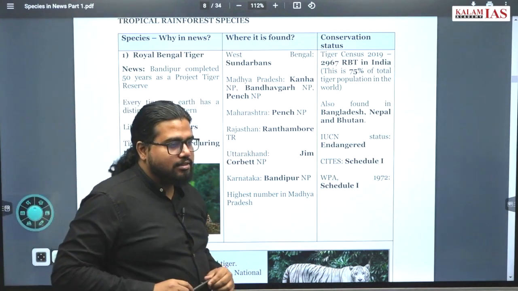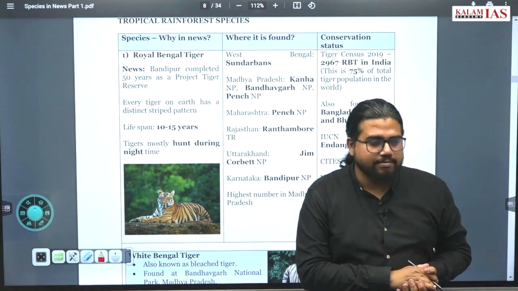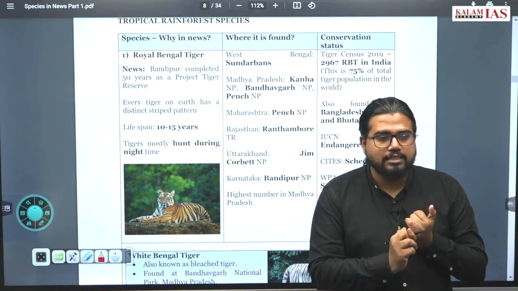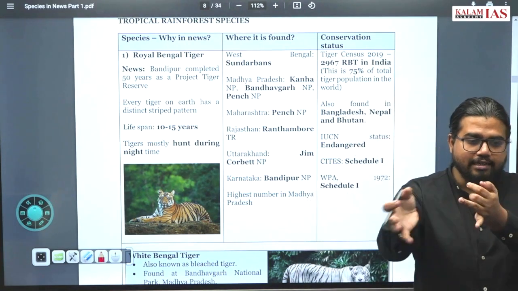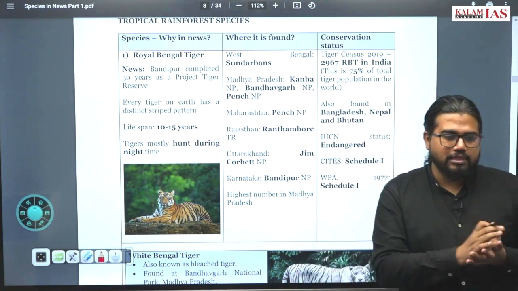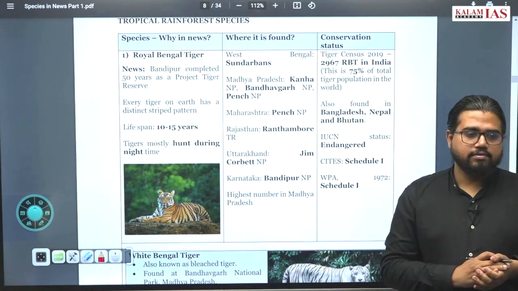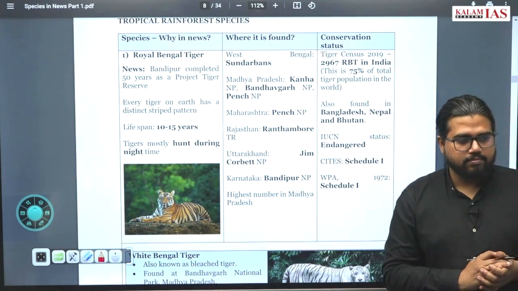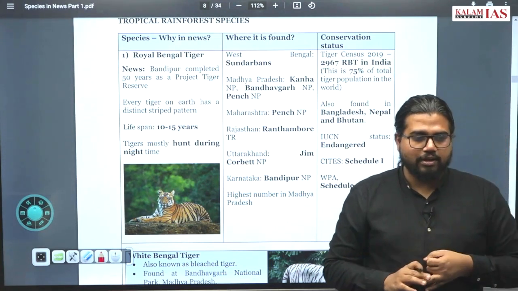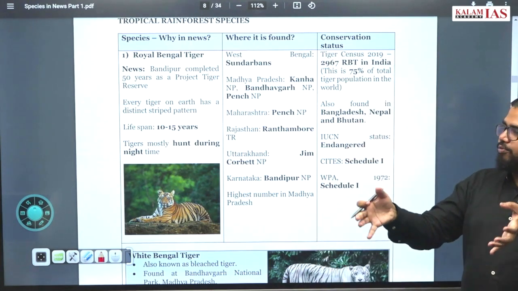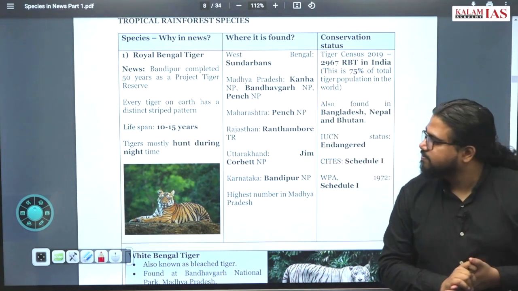Where do we find this? What is the most famous area where you find the Royal Bengal tiger? Sundarbans. What is Sundarbans? A mangrove forest, in which state? Mostly in West Bengal. Now what is the speciality of a mangrove forest? These are plants which can grow in water and have high resistance to water salinity. So this kind of thick, evergreen forest is where the Royal Bengal tiger thrives.